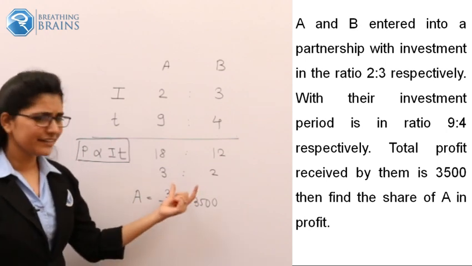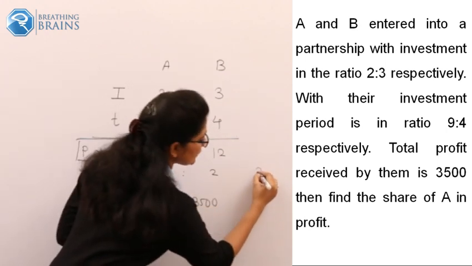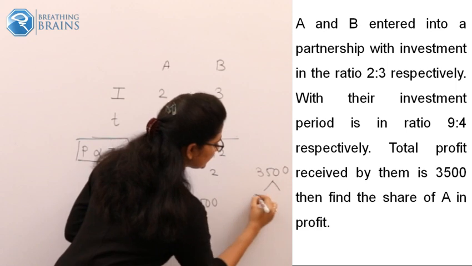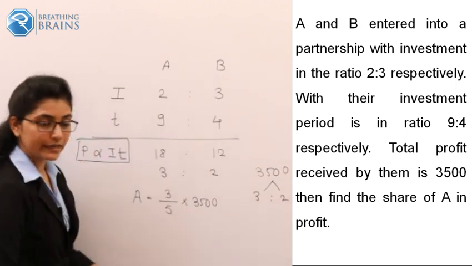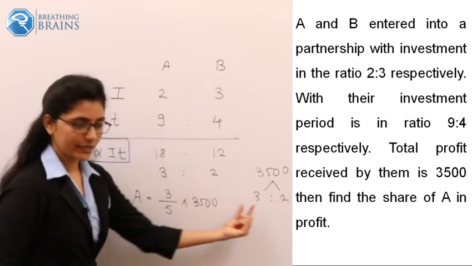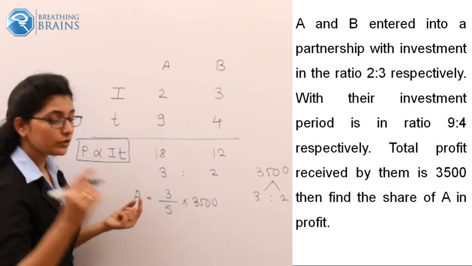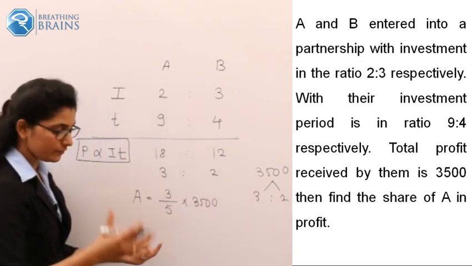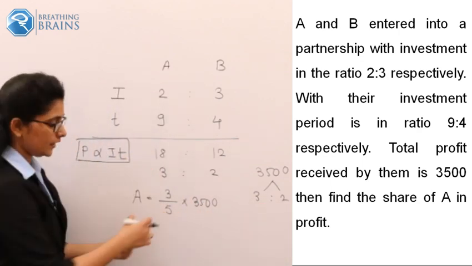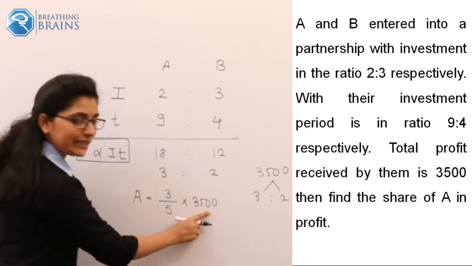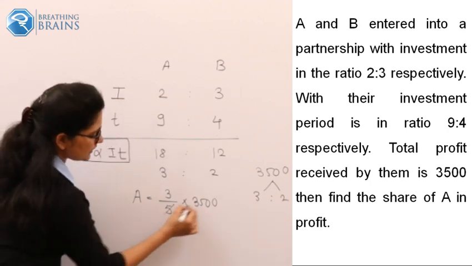Okay. Here we are dividing the given number, which is 3,500, in the ratio 3:2. How can we do that? You have to calculate 3 parts, so 3 will be on the upper side. Total parts are 3 plus 2, so 5 will be in the denominator, and the number you are calculating for is 3,500. So just divide this.